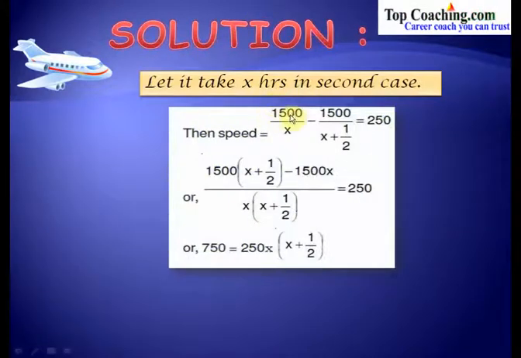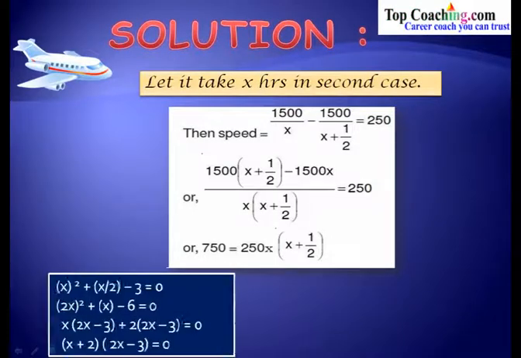So now what we can say is 1500 by x minus 1500 by x plus 1 by 2 is equal to 250. Why? Because the total distance is 1500. The 1500 divided by x would give us the speed of the plane in the second case, and similarly 1500 by x plus 1 by 2 would give us the speed in the first case. So this difference is equal to 250 kilometers per hour, because the pilot has increased the speed by 250 kilometers per hour. This equation further becomes 1500 into x plus 1 by 2 minus 1500x whole divided by x into x plus 1 by 2 equal to 250. This on simplification becomes 750 equal to 250x into x plus 1 by 2.